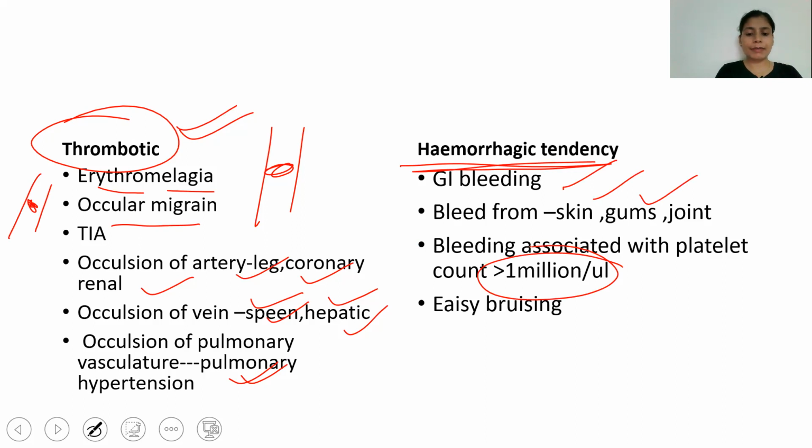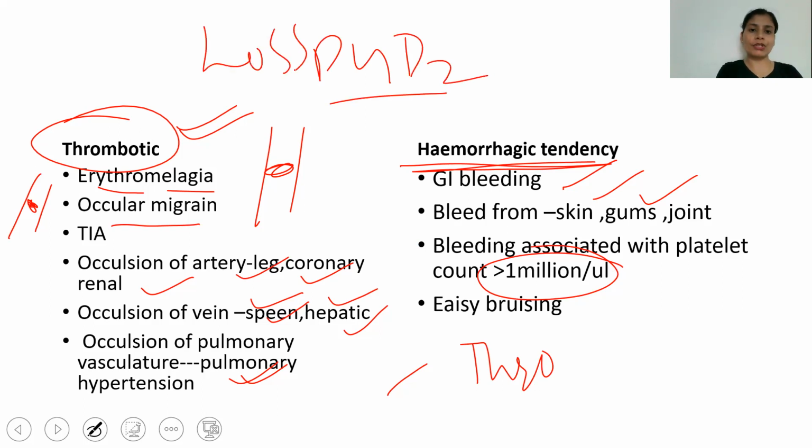The other reason for thrombus formation is loss of the prostaglandin D2 receptor. Normally prostaglandin D2 inhibits platelet aggregation, and in its absence there will be coagulation. So the loss of the PGD2 receptor is responsible for the coagulation.